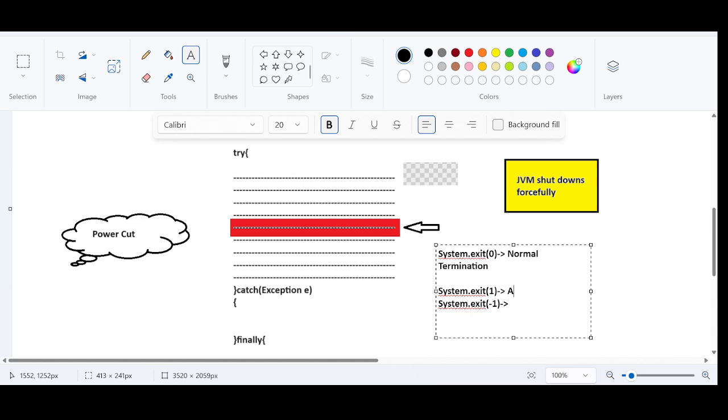Sometimes during the runtime, you will encounter a situation where the for loop is going to get executed so many times, right? If the count is increasing to an indefinite value, you will use System.exit for termination.